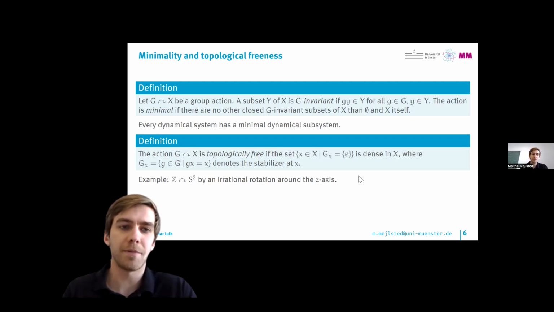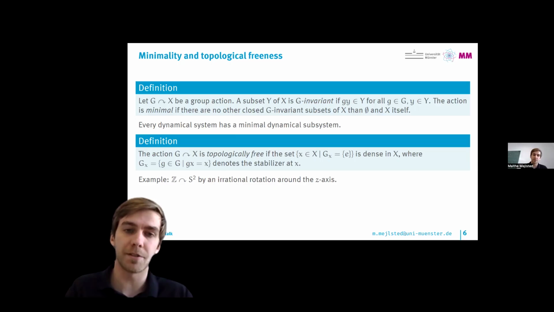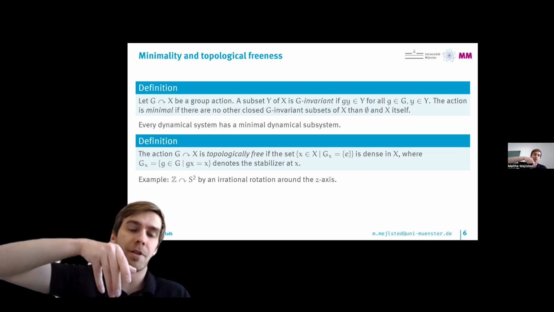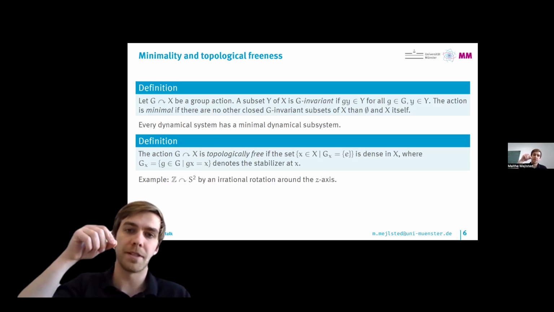One very geometric example of this could be if you consider the action of Z on the unit sphere in 3 dimensions by an irrational rotation around the z axis. This is an action that is definitely not free because all of the elements of your group will fix both the north and the south pole.